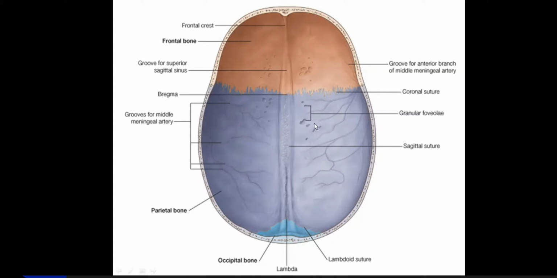These are called granular fovea. The impressions of arachnoid granulations can also be seen on the inner table, on the inside. These are called granular fovea. Okay. Yes, that's for CSF absorption or drainage of CSF from subarachnoid space into the dural venous sinuses.